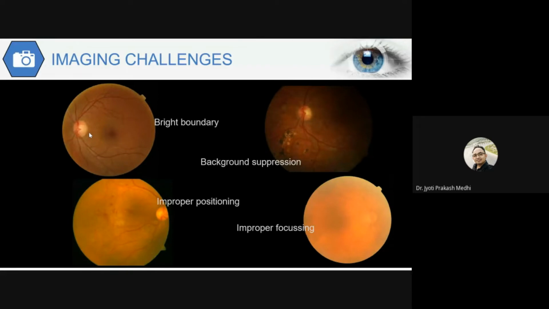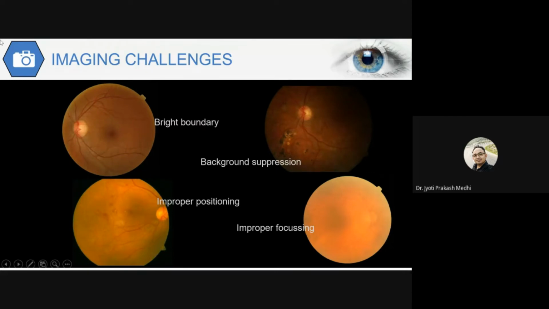So we have to identify those images and rectify them before working on the algorithms. Which was also mentioned by the first speaker today, we have to go for pre-processing of the images, then only the algorithm performs better.